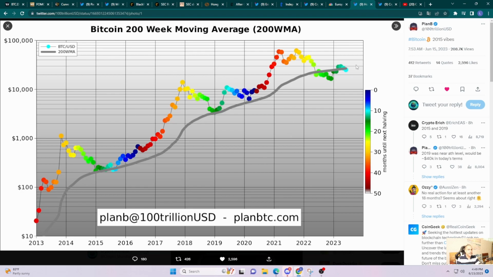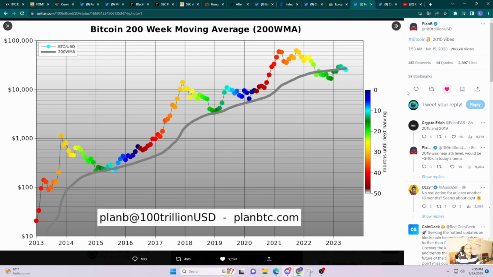What he's saying here is that this looks very similar to this period here, 2015, 2016, where you see us hugging this 200-week moving average. We were hugging it, and then once we started turning blue, we started increasing and getting ready for the halving, and then the dark red after the halving, and then we had the bull run. So he's saying he's seeing a lot of similarities here. We're in light blue, so let's watch this space. Let's see what happens next month. Let's see if we start trending up.